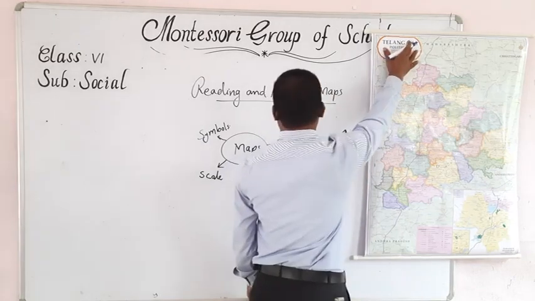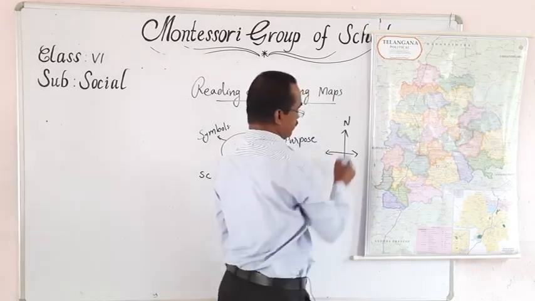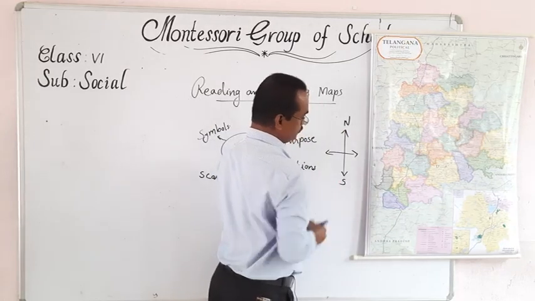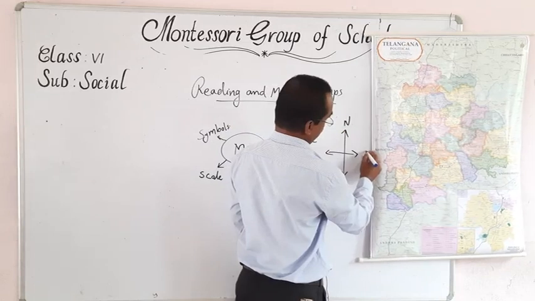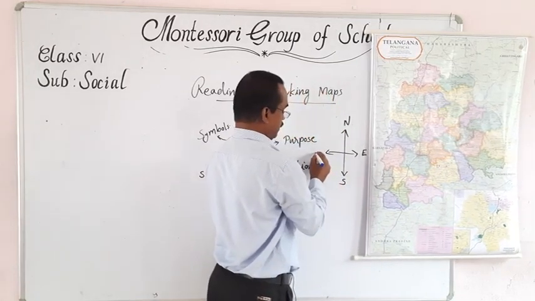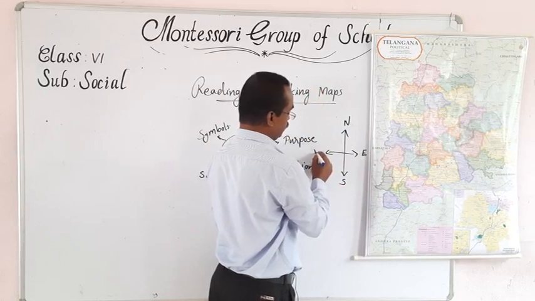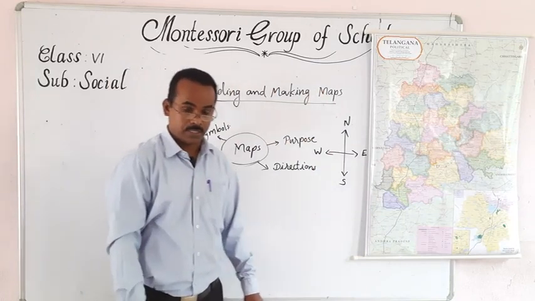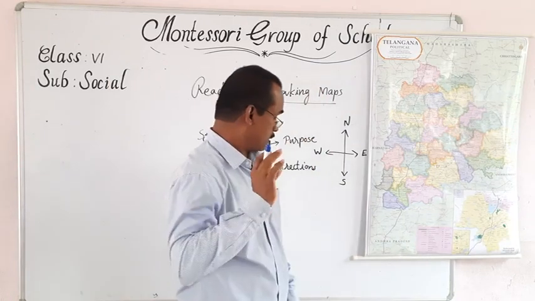The top of the map always must be north, then down it must be south, and the left side of the map must be west, and the right side of the map must be east. That way a map maker always should consider these 4 directions.